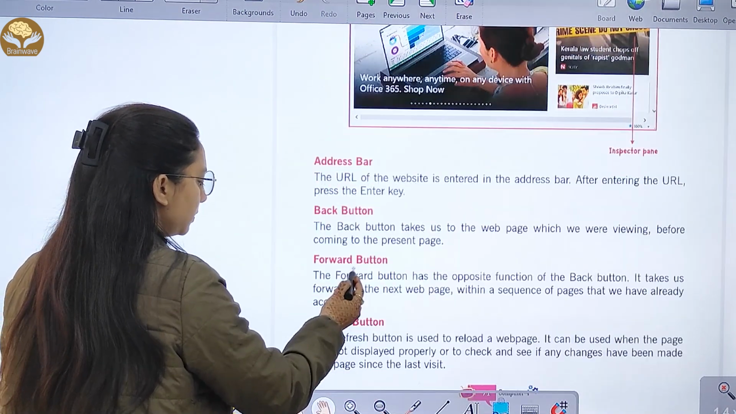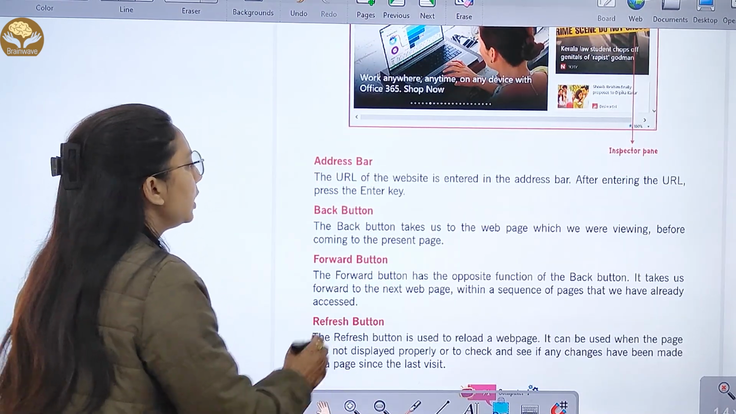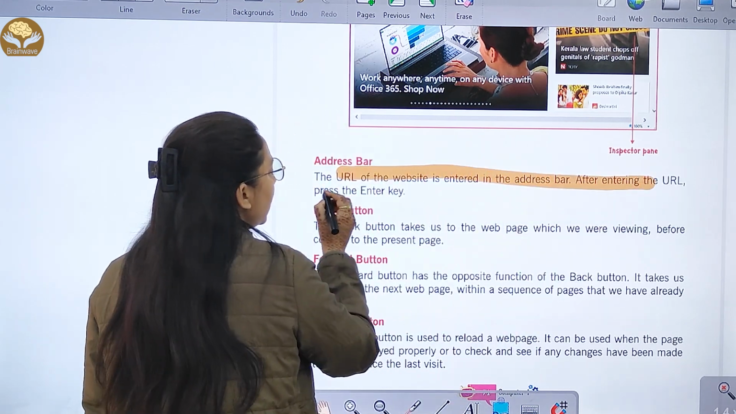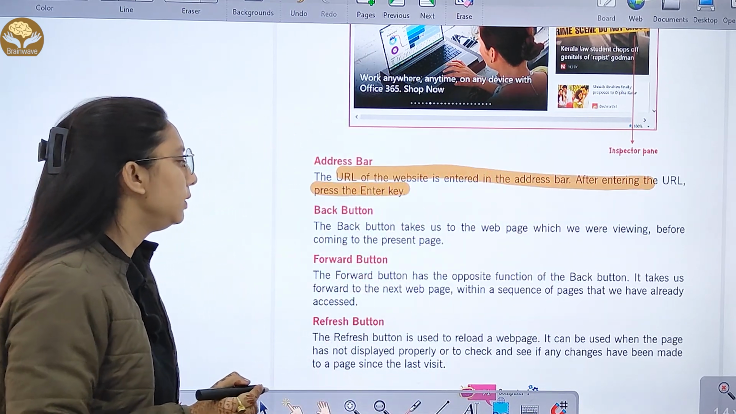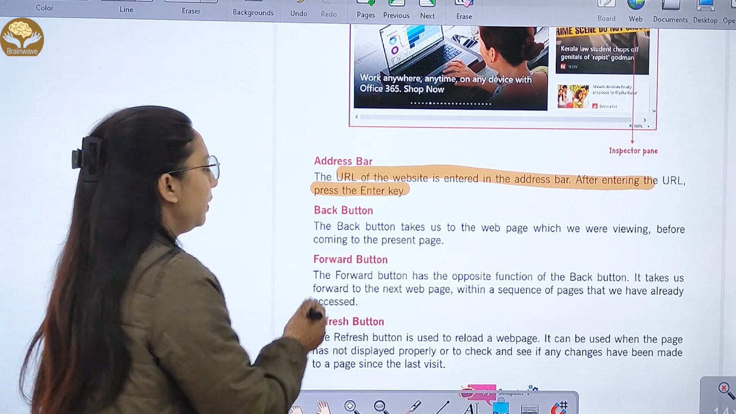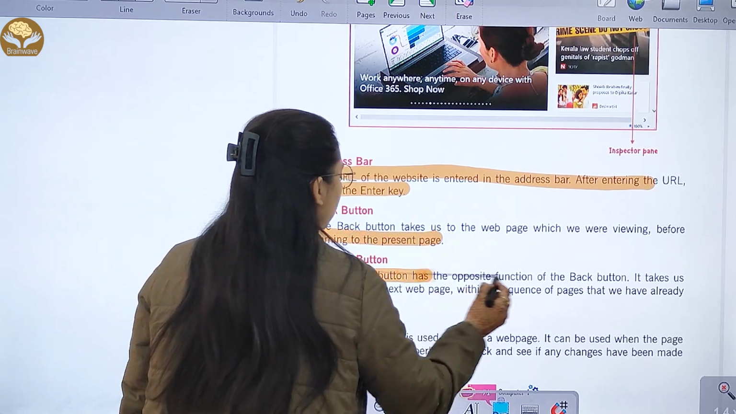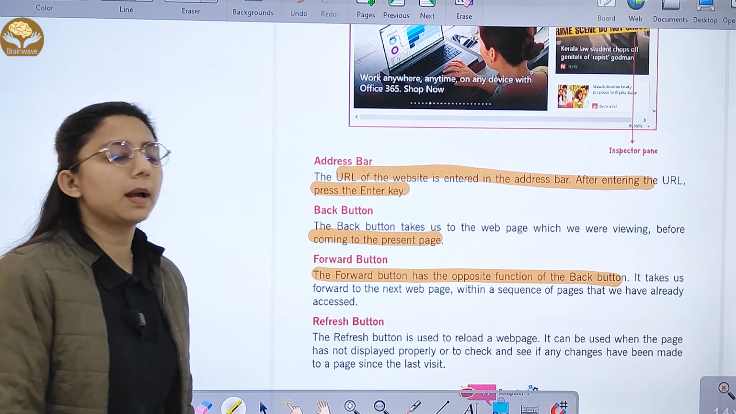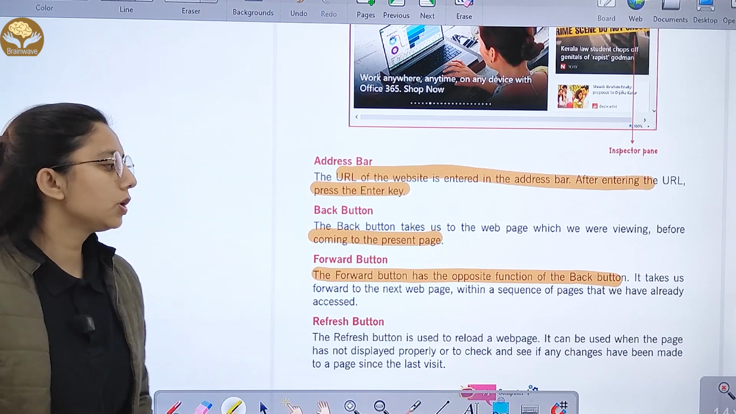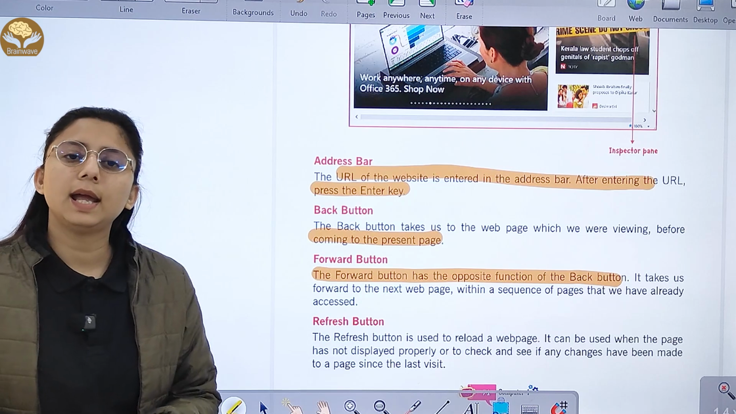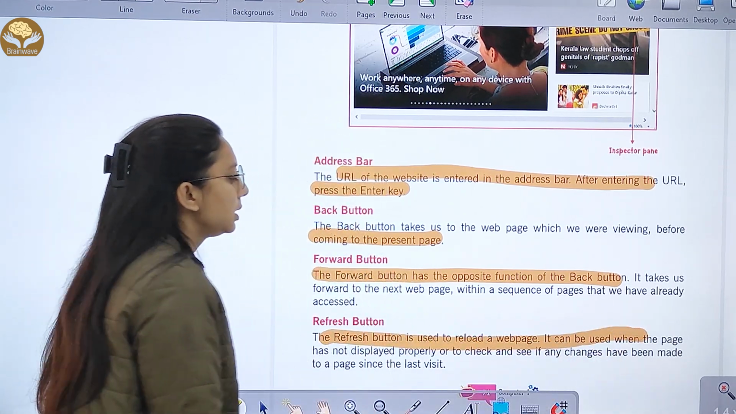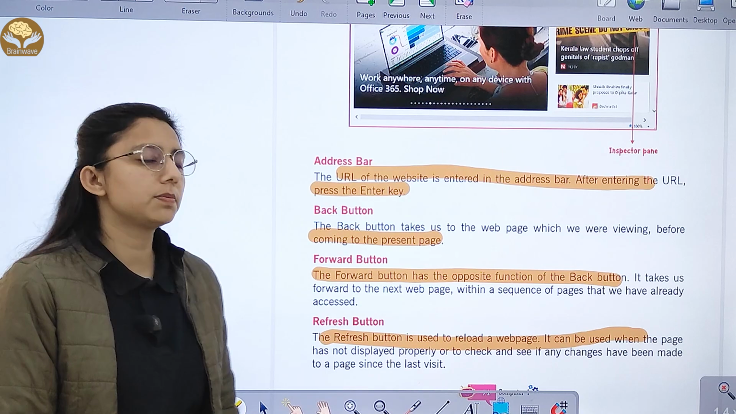Then we have the address bar. The URL of the website is entered in the address bar. After entering the URL, press enter. Then we have the back button, which takes us to the web page we were viewing before coming to the present one. The forward button has the opposite function of the back button. It takes us forward to the next web page in the sequence of pages that we have already accessed. The refresh button is used to reload a web page. It can be used when the page is not displayed properly.